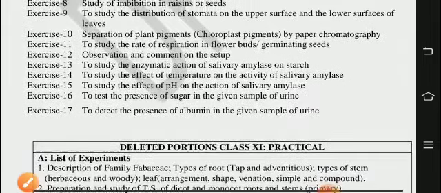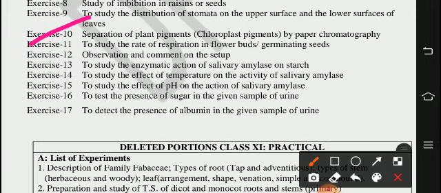Exercise 10, separation of plant pigments, chloroplast pigments by paper chromatography. Exercise 11, to study the rate of respiration in flower buds, germinating seeds. Exercise 12, observation and comment on the setup.